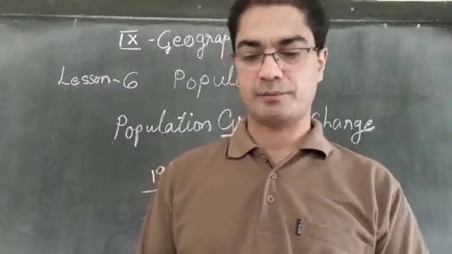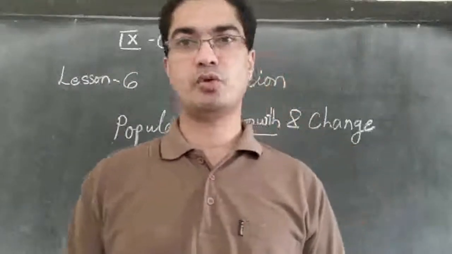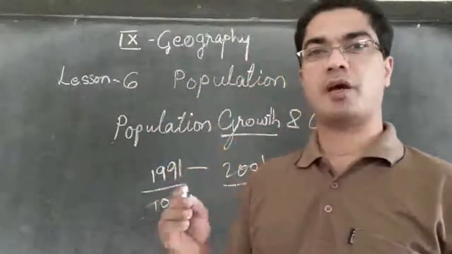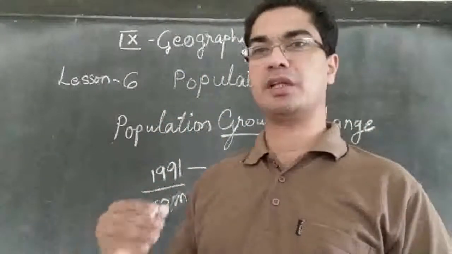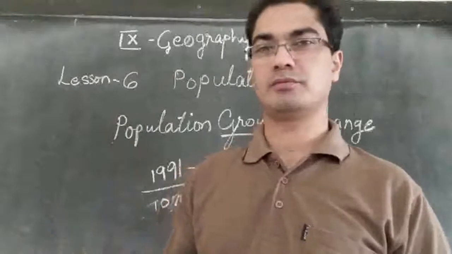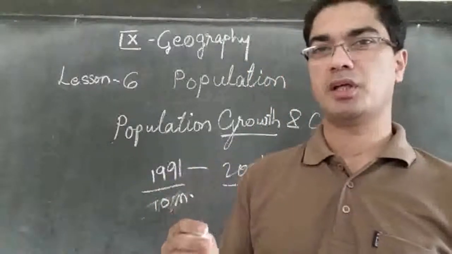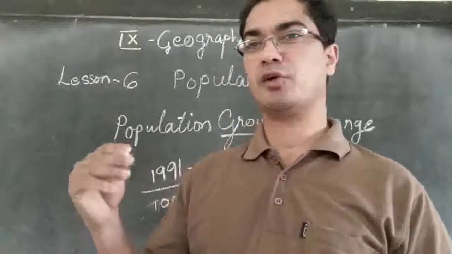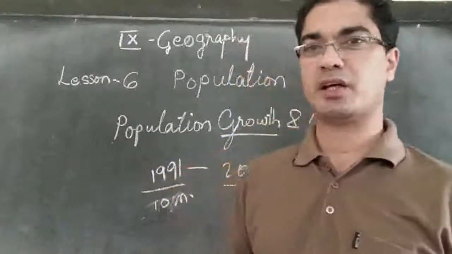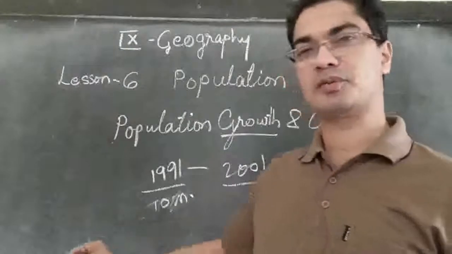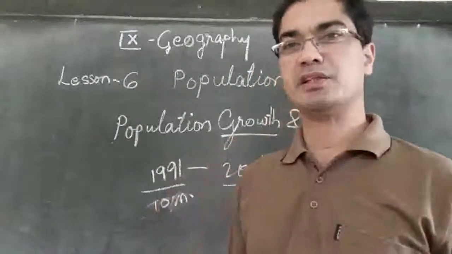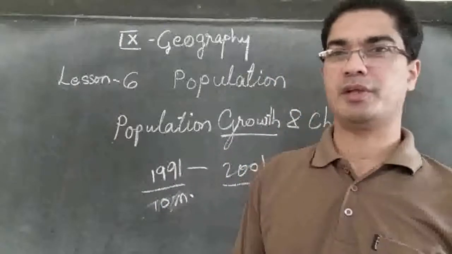So when we say there is an increase of 2% of population in our country, it means for every 100 people there is an increase of 2 people. So 100 people will become 102. If there are 1000 people, another 20 people will be added.